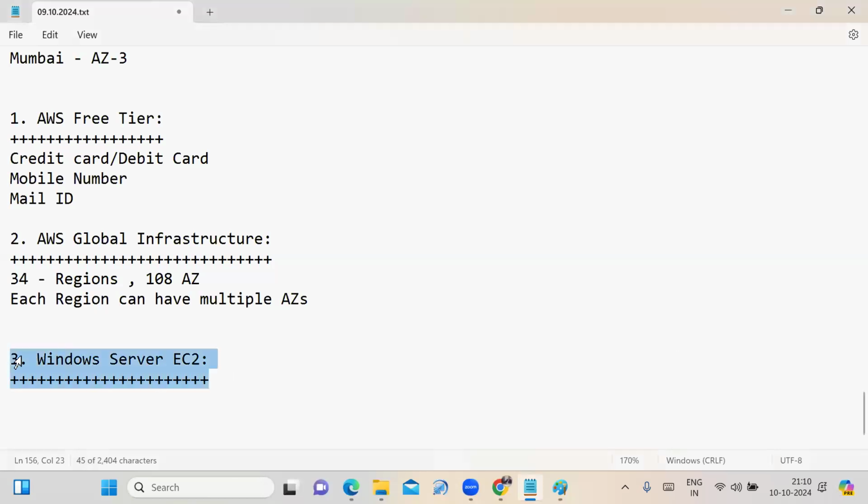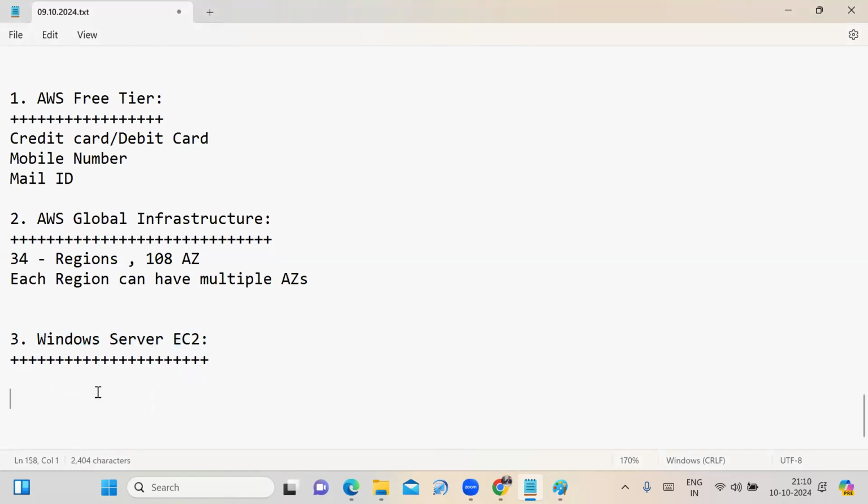The next concept is how to launch and connect a Windows server using the EC2 service. Sir, what is the EC2 service? EC2 stands for Elastic Cloud Computing. Using the EC2 service, if you need to launch a Linux server, a Windows server, Ubuntu, or Red Hat Linux, we can launch it using the EC2 service.